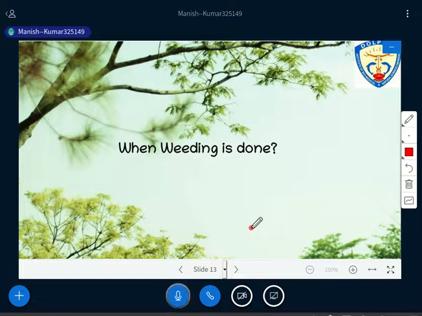So when is weeding done? Generally weeding is done in the seedling stage. There is one common practice: it must be done before the weed starts suppressing the seedling crop, so this weeding practice has to be done at the seedling stage. Also, weeding should be carried out when the weeds have tender roots and shoots. Then we can easily remove and suppress the weed.